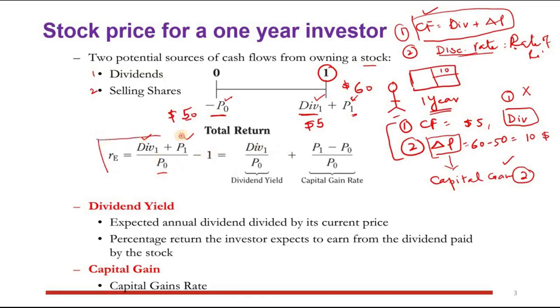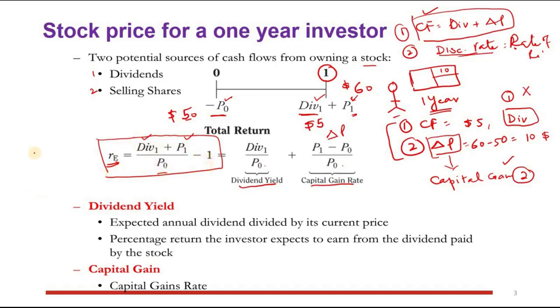So you will be confused like how did we get this formula? I will explain, okay? So it means I can write dividend divided by price plus change in price divided by initial price. So this is called dividend yield and this is called capital gain yield, right? Or capital gain rate. So the total return on the stock is equal to the cash flows divided by initial price, minus 1.